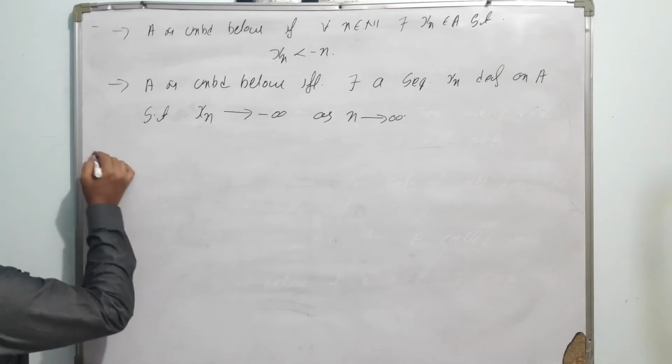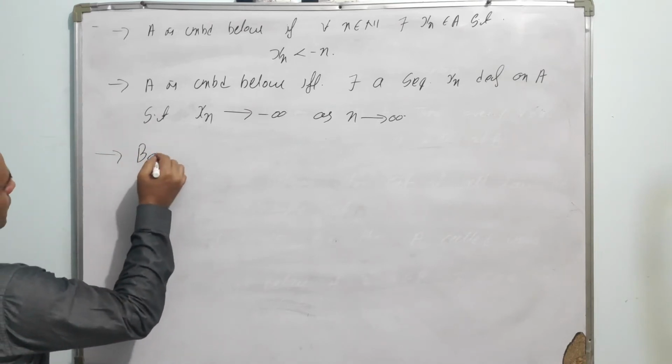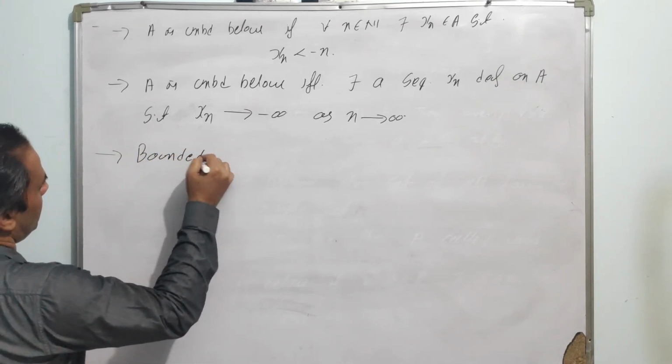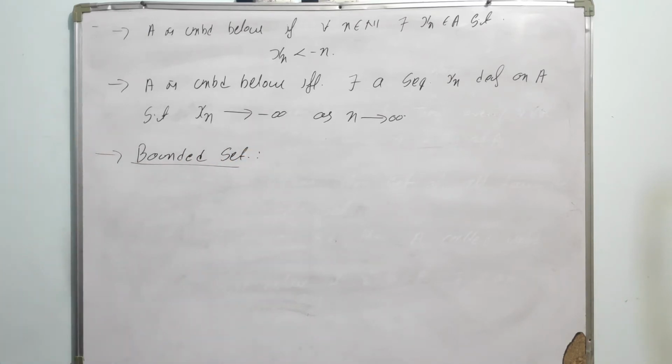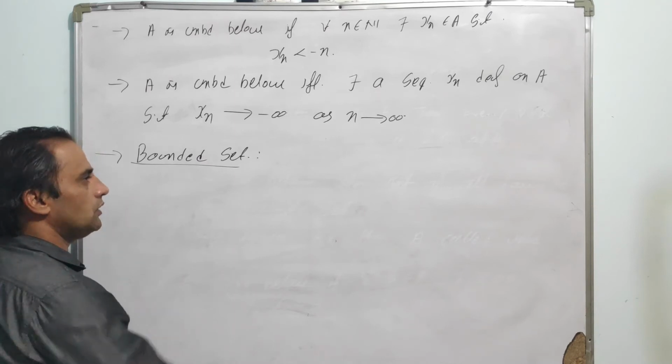So in the chapter on sequences, we will redefine the definition of a bounded set based on sequences. So finally, we have a definition of a bounded set. First we defined bounded above, second we defined bounded below. Now the definition of a bounded set.